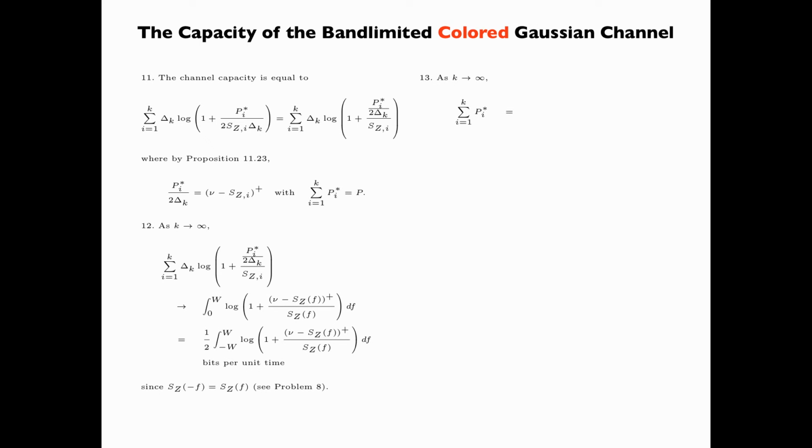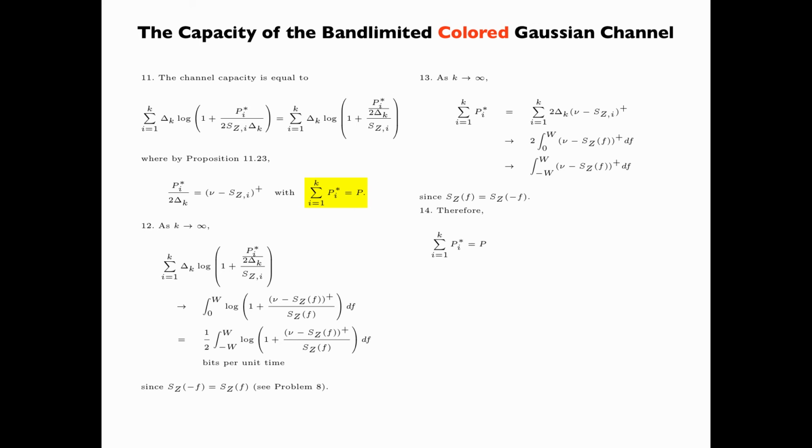On the other hand, as k tends to infinity, summation of Pi star is equal to summation of 2 delta k times the positive part of nu minus SZi. And this summation tends to 2 times the integral from 0 to W of the positive part of nu minus Sz(f) df. Again, this can be written as the integral from minus W to W of the positive part of nu minus Sz(f) df, because the power spectral density is symmetrical about f equals 0.